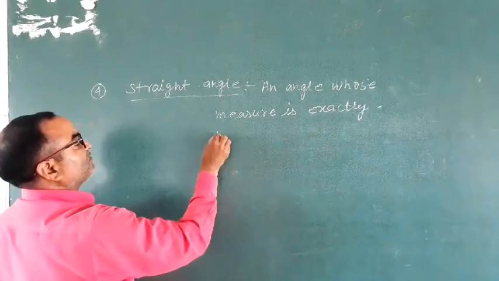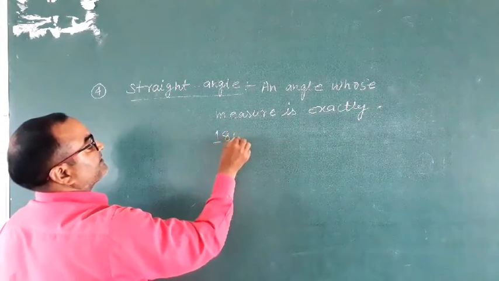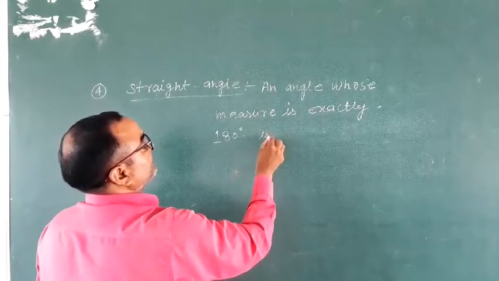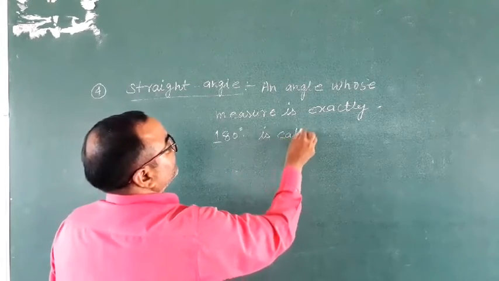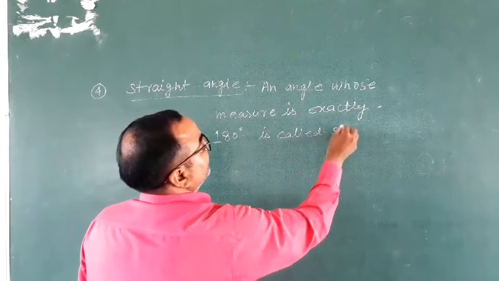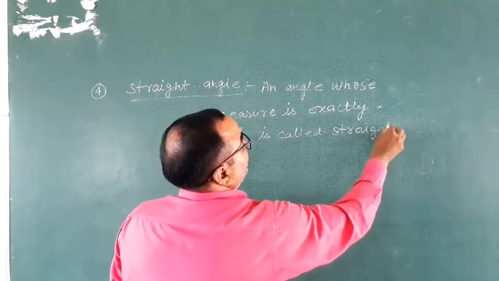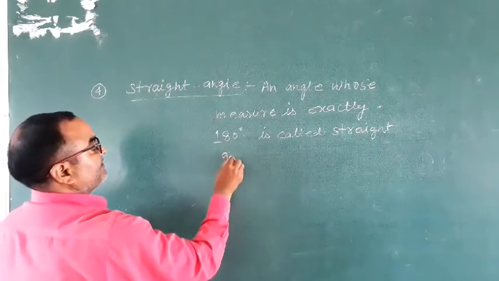An angle whose measure is exactly 180 degree is called a straight angle.